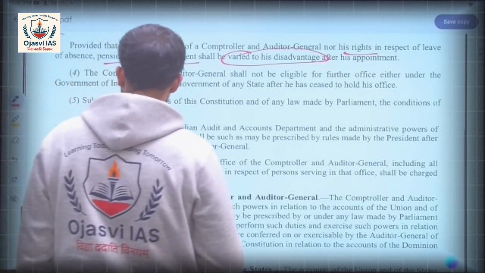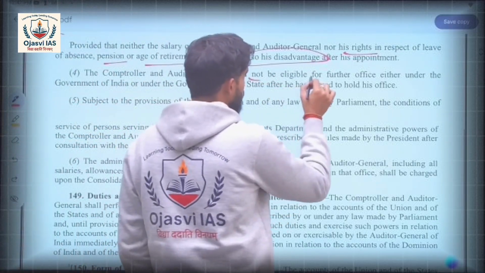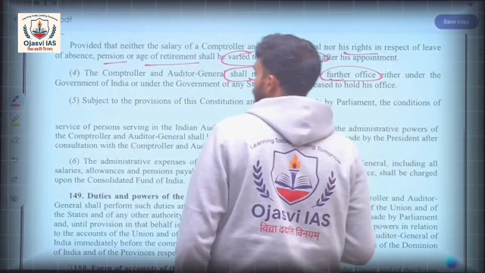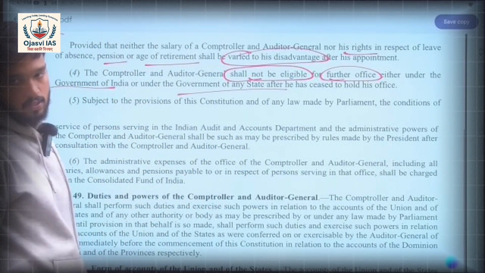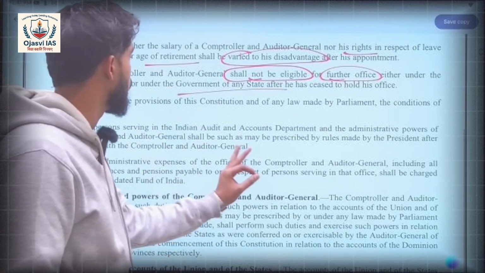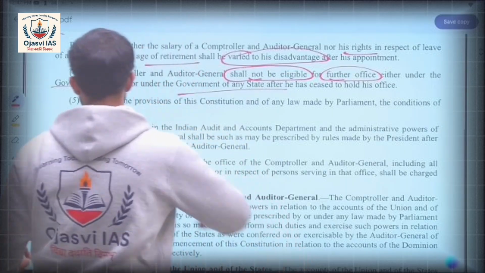Fine. Then, clause 4, the CAG shall not be eligible for further office either under the government of India or government of the state after he ceases to hold his office. Right? No reappointment in any government service for the CAG. Okay, clause 4 is done.